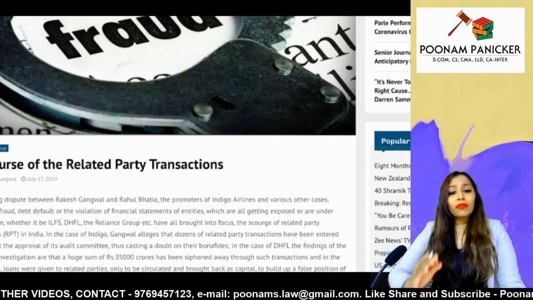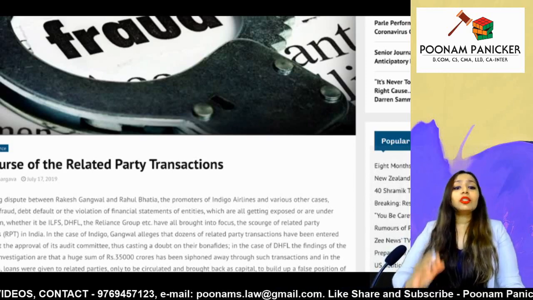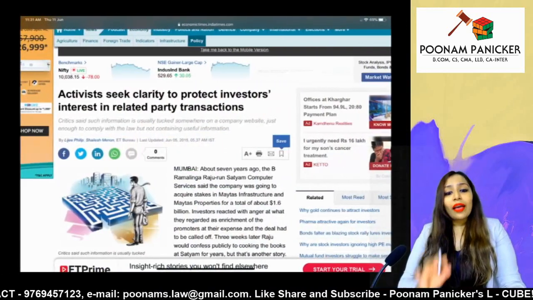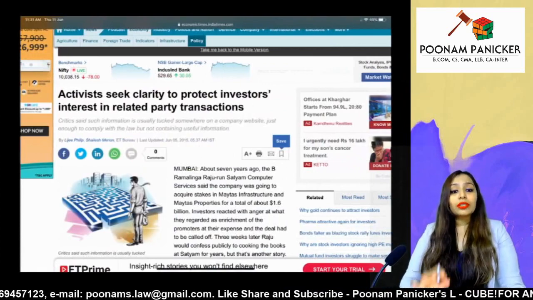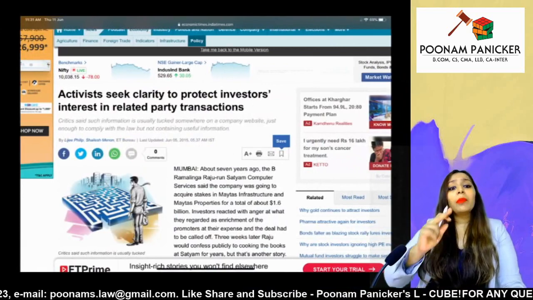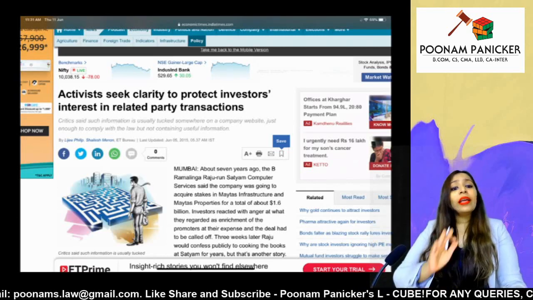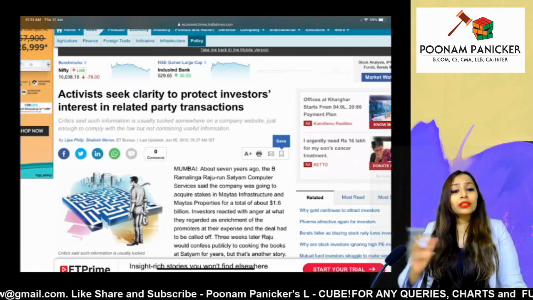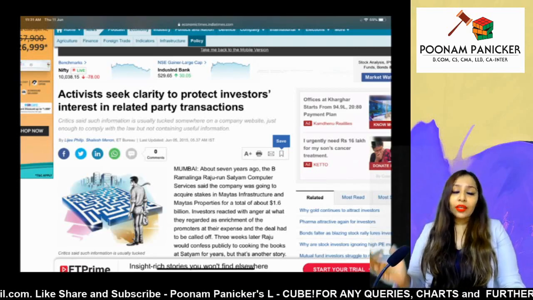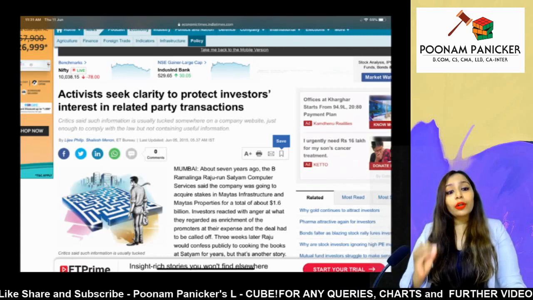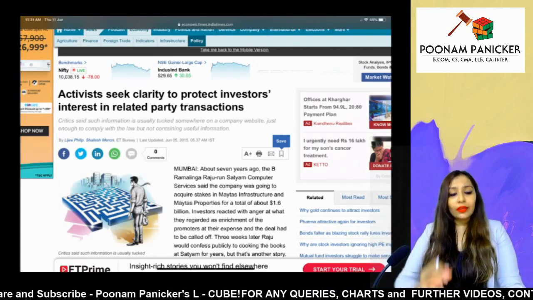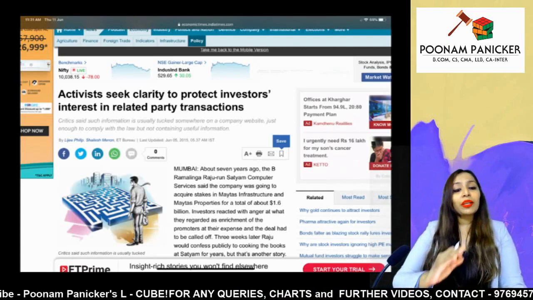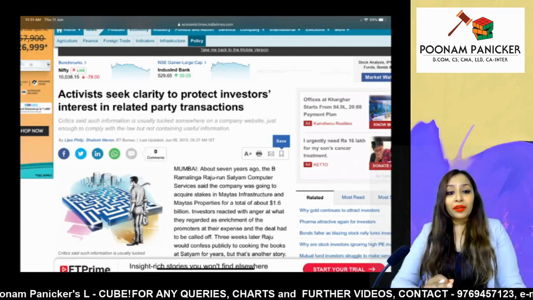So one of the major ways in which a company commits fraud is through its related party transactions. That is why they have created extremely strict provisions under the Companies Act 2013 about the procedure which has to be followed in case a company has to enter into a related party transaction. Considering all the frauds which are happening, they have made strict provisions in order to minimize these frauds. So this was the intent of the lawmakers behind creating these procedures which a company has to follow for entering into related party transactions.